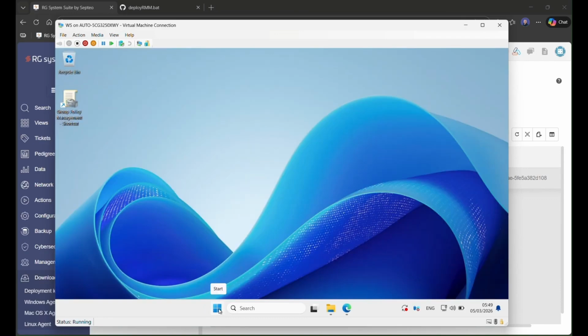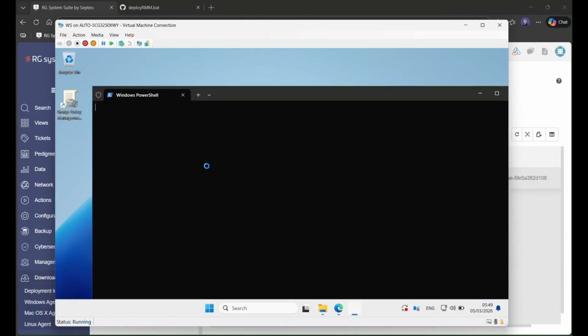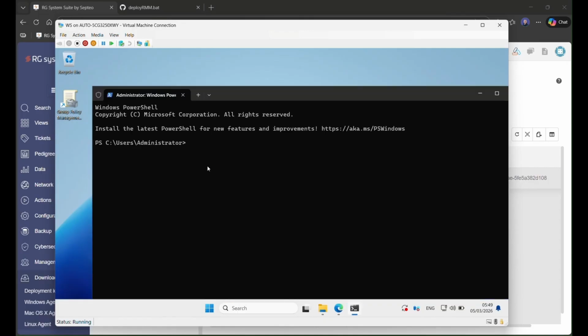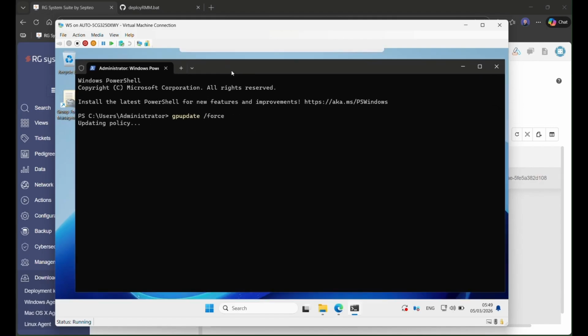I can check here with a PowerShell command gpupdate /force. Okay, no error was found.